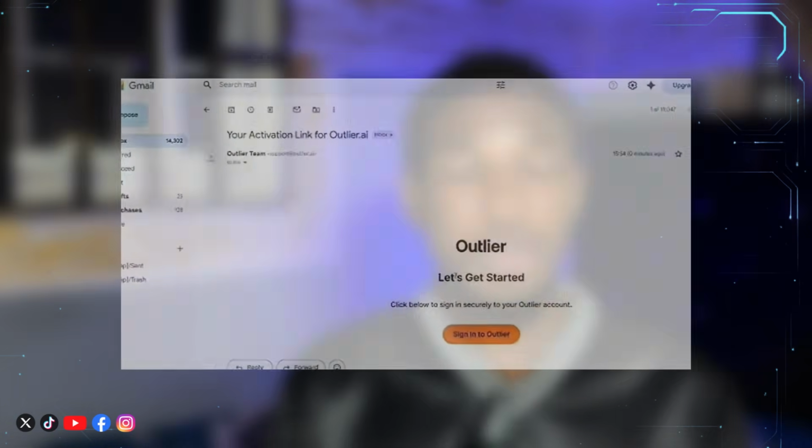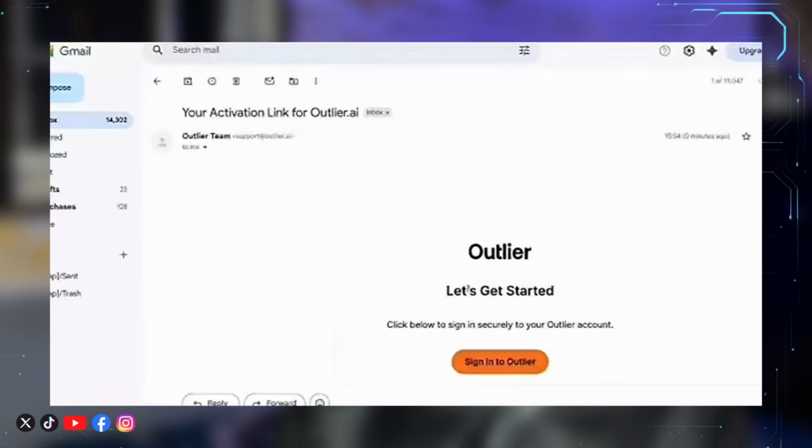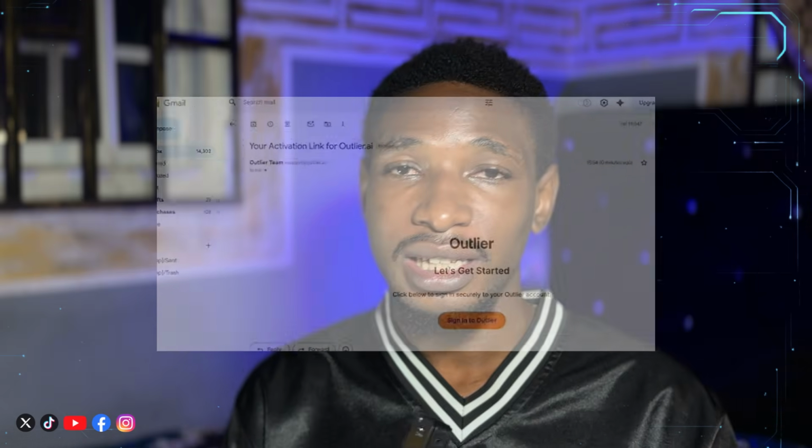Once you're able to do that successfully, a verification email is going to be sent to you, and all you basically have to do is to go into your email and you're going to see something like your activation link for Outlier. So what you basically need to do is to click on that, sign in for Outlier. Once you click on that, it is now going to take you to the main Outlier dashboard where you now get to start taking tasks.